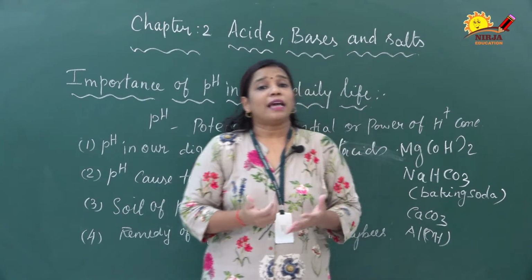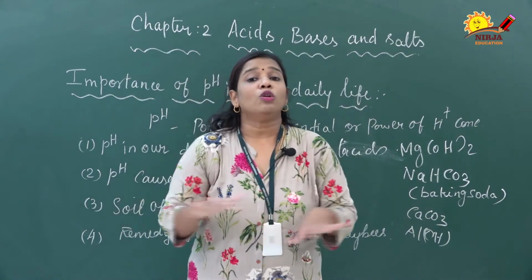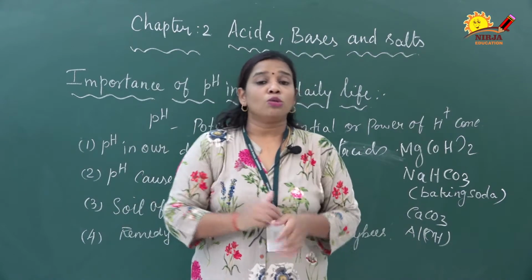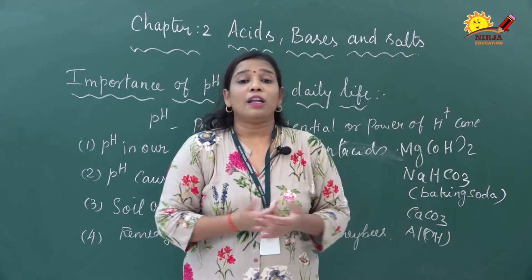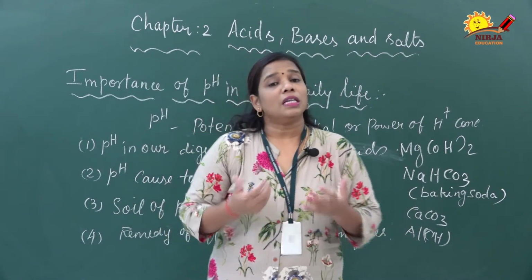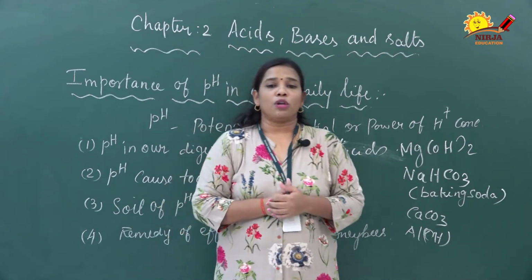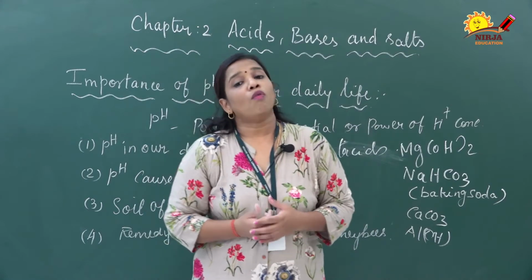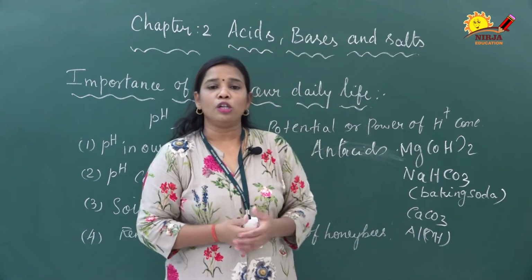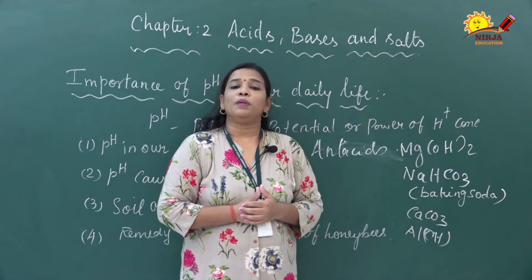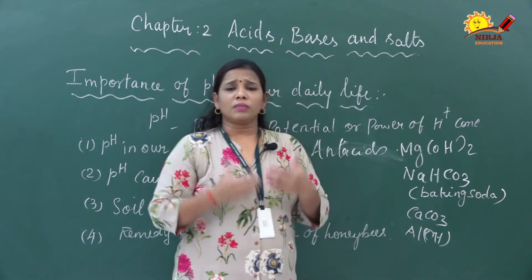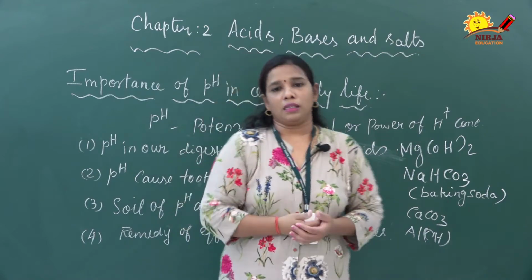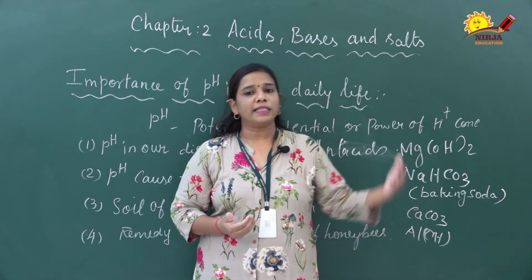Why are they adding lime? Because they want to neutralize the soil. Acid is already there, so they add a base. We already know that metal oxides are basic in nature, so it will neutralize the soil. They add calcium oxide, CaO, that is lime, to the soil to neutralize the soil pH. If the soil pH is less than 6.5, it is acidic.